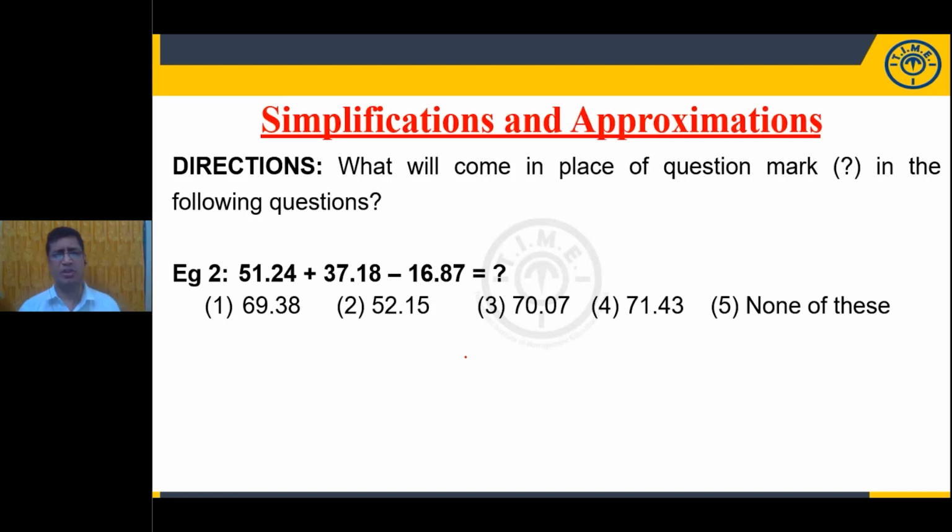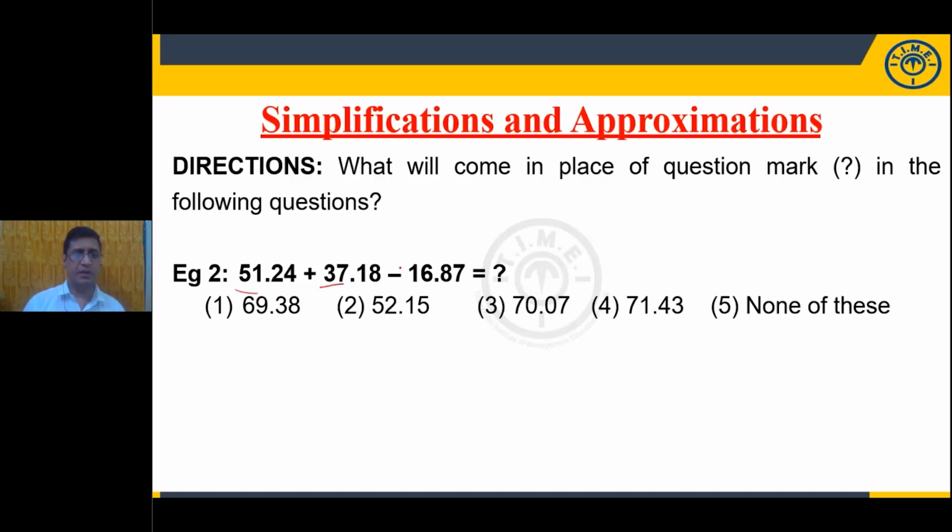Simplification, approximation. Here it is a simplification question. Approximation means you'll get the word approximate, some approximate value. But here approximations are not given. It is only a simplification, addition and subtraction. If you observe the numbers carefully, each number consists of 2 parts. Now we can classify it as the number after the decimal and the number before the decimal. So just look at the number before the decimal. How much is the value before the decimal?